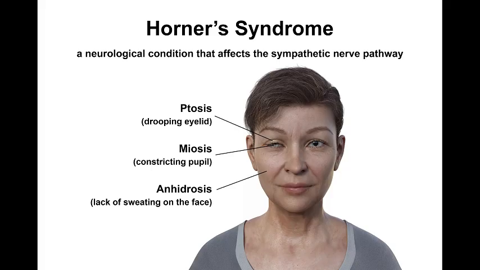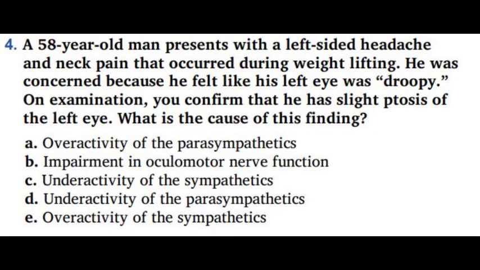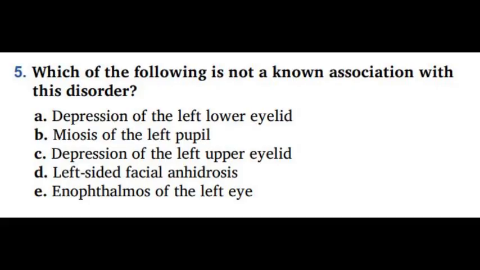So, back to our question. Our question says we should pick which one of the following is the cause of this finding. So we said the answer here is underactivity of the sympathetic innervation. That's option C. So the next question is which of the following is not a known association with this disorder?